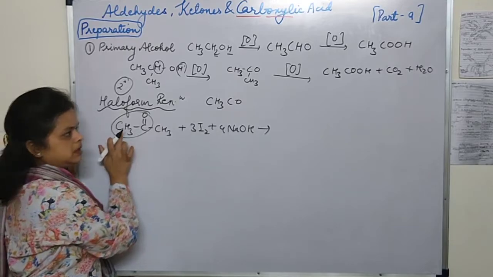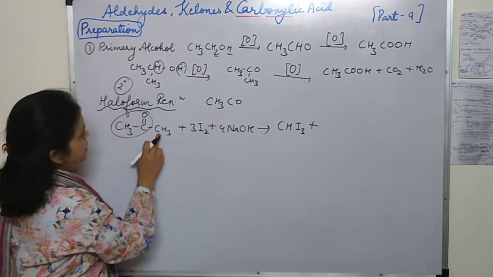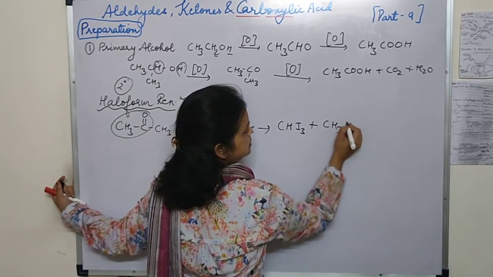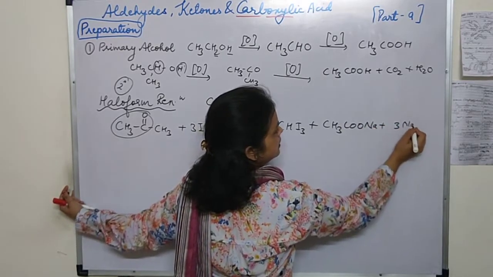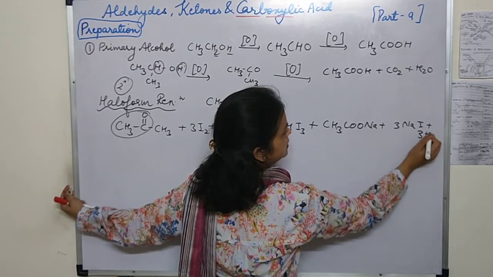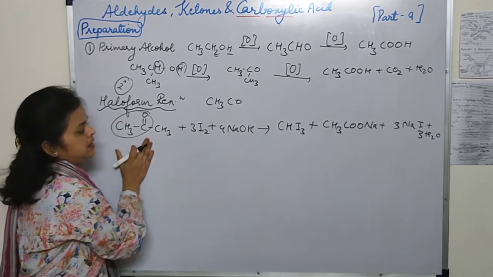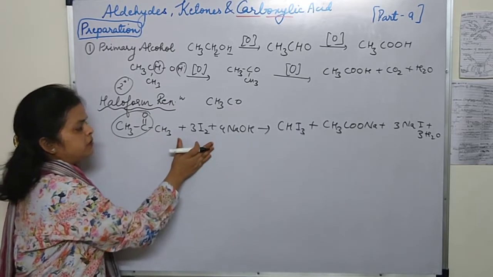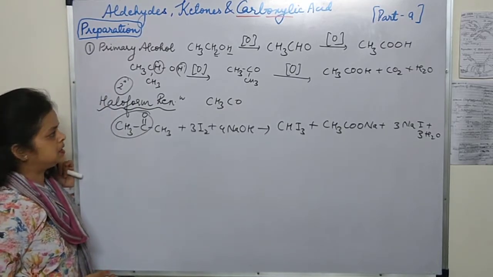From this carbon we will get the iodoform CHI3, and from the remaining 2 carbons they will form the sodium salt CH3COONa plus 3NaI plus 3H2O. So any aldehyde or ketone, here we can include the ketone also, on haloform reaction with sodium hypohalite, can form the carboxylic acid.